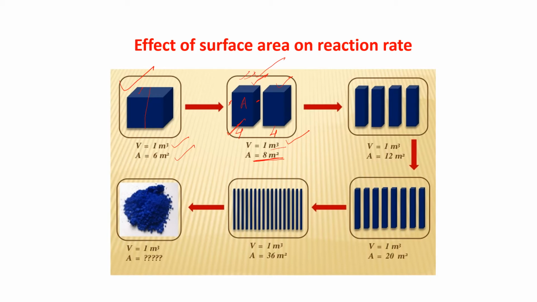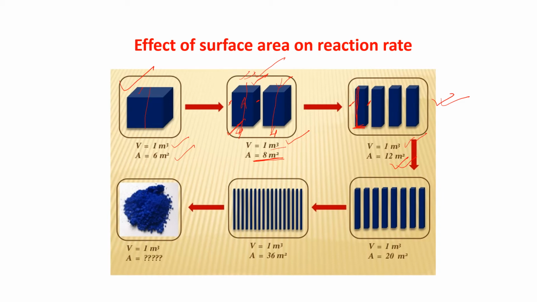Similarly, if I divide it again into 2 parts, I get 4 parts. Each of the four sides is 1 into 2.5, and the 2 end sides are 1 and 1. If you calculate the whole, I get 12 meters square. Please calculate on your own. But the volume remains 1 meter cube.